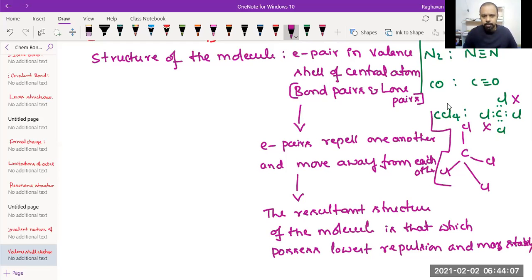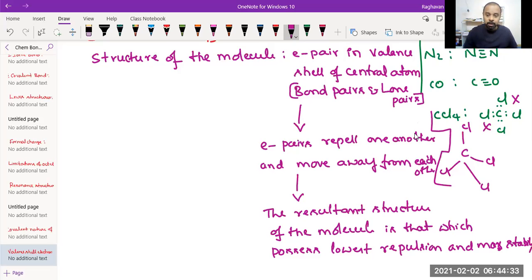So the electron pairs of the central atom in the valence shell repel one another. Whenever repulsion is more, the stability will be less due to more potential energy. Hence, electron pairs move away from each other. When they move away from each other, the repulsion decreases and stability increases.